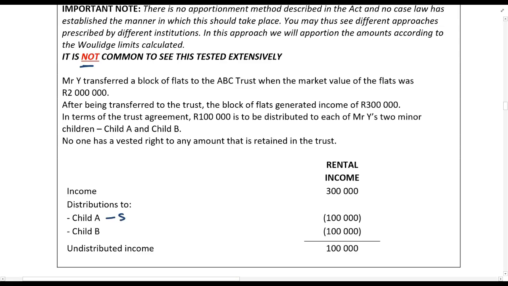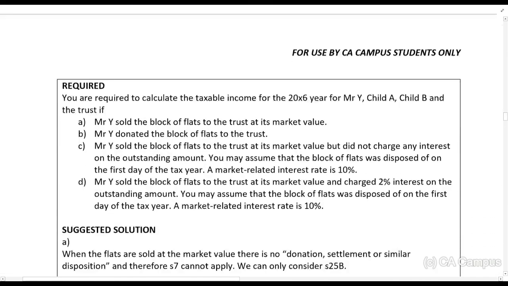So I want you to understand, that will be subject to section 7.3. And no one has a vested right to any income that is retained in the trust. Right, so what does that mean for us from your studies? It means section 7.5. So this 300,000 rands over there, 100 and 100 and 100, can be taxed in the hands of Mr. Y. So let's see the situation.